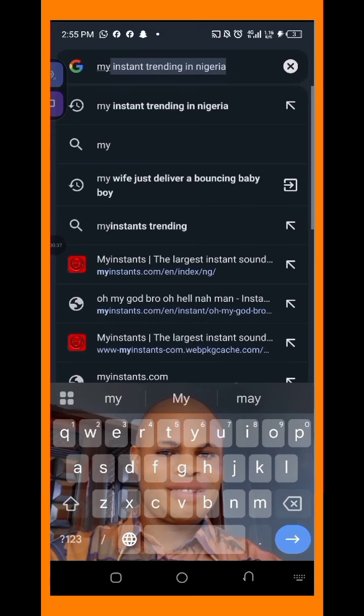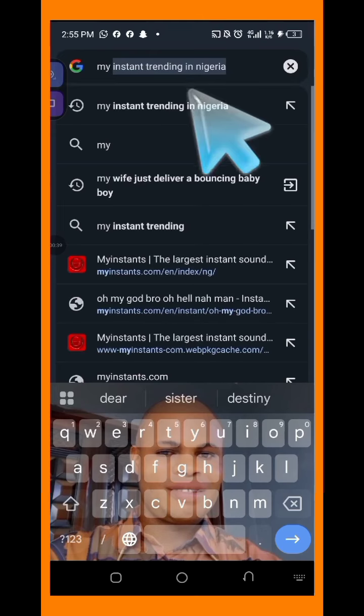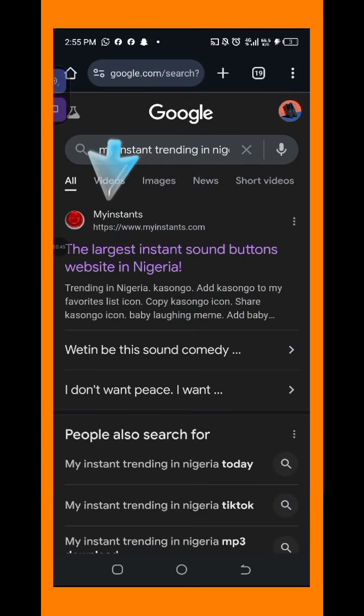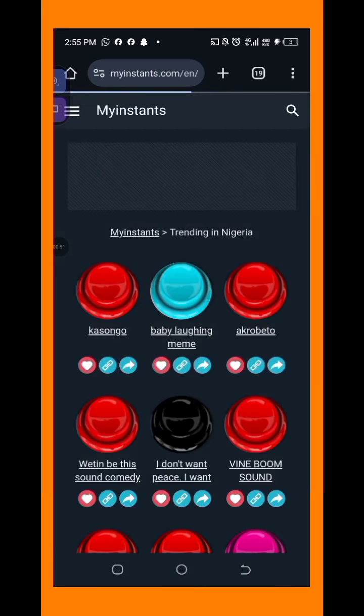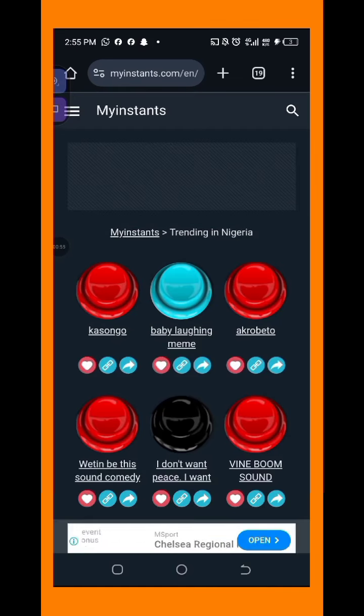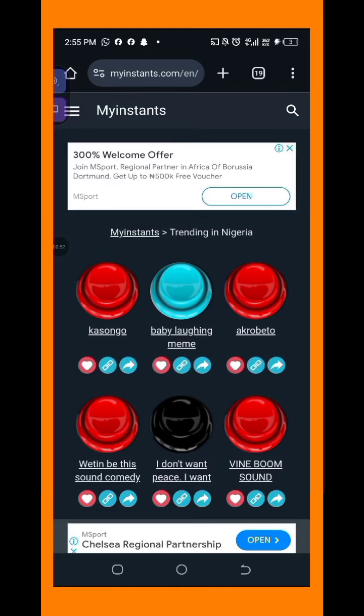Just type it this way. You see it bring it up. I'll be using it. You click on this first one. When you search it, click on the first link. When you click on it, it will just take you to where all those sounds are. All these are free sounds you can use for your videos, whether you are into skits or adding content to your videos. It will not give you any copyright.